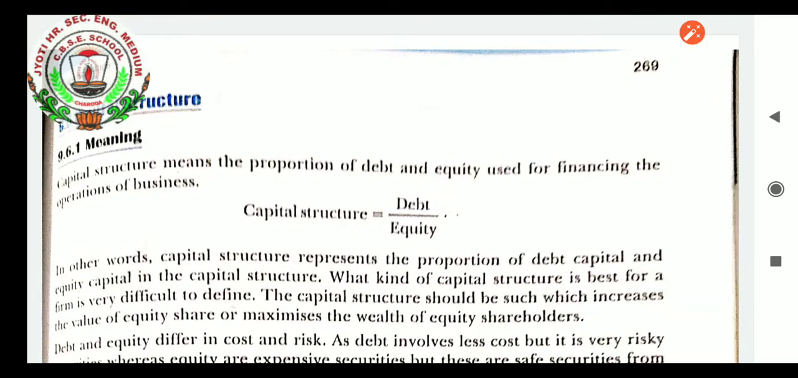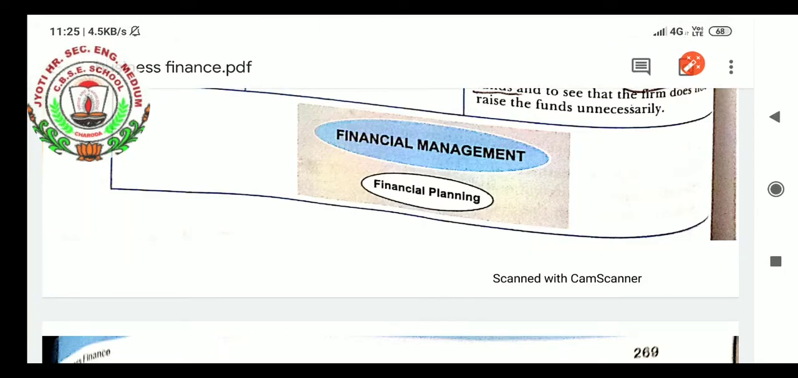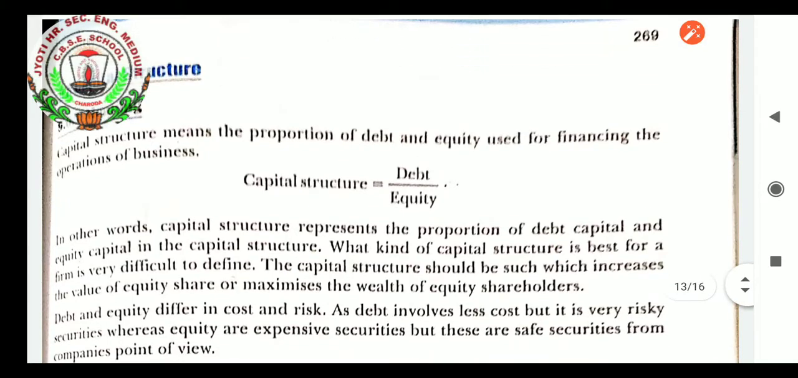Capital structure, the next topic, students. Capital structure is the proportion of debt and equity used for financing the operation of business. Capital structure equals debt upon equity. In other words, capital structure represents the proportion of debt capital and equity capital in the capital structure.